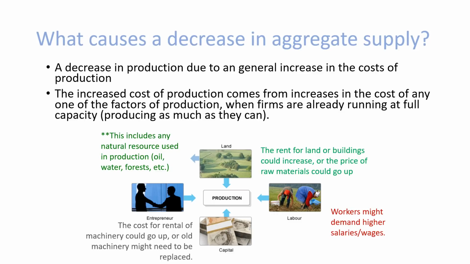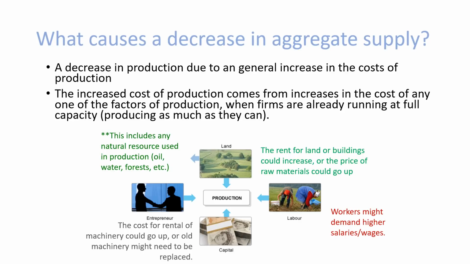What causes a decrease in aggregate supply? A decrease in production due to a general increase in the cost of production. The increased cost of production comes from increases in the cost of any one of the factors of production, when firms are already running at full capacity, producing as much as they can.